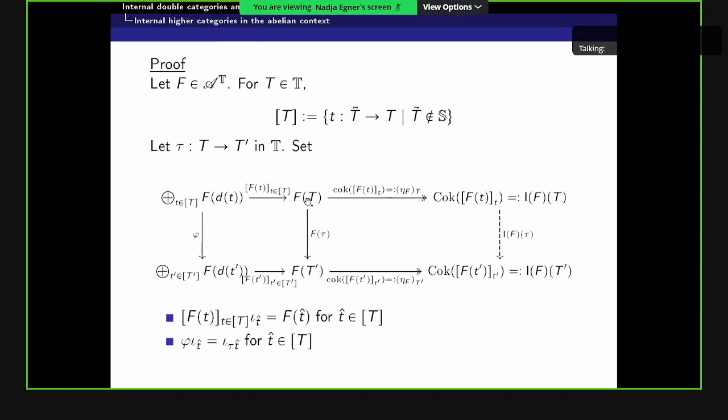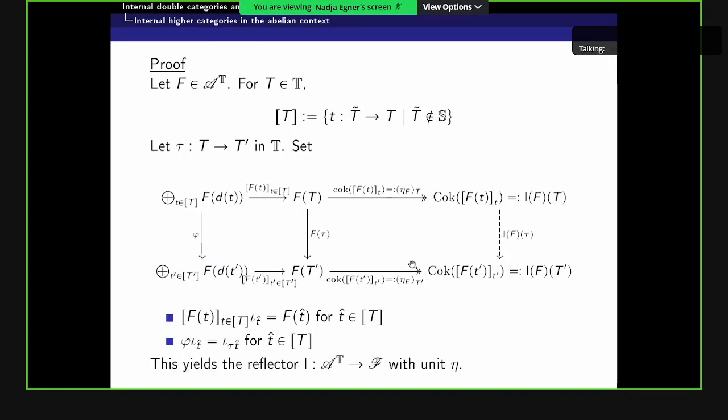And here I go from Ft to Ft' via F of tau, and we get a commutative square on the left-hand side by taking phi to be the morphism defined by phi of iota t hat equals iota of tau t hat. So here t hat goes from somewhere outside of S to T, and then tau goes from T to T'. So this morphism is indeed a morphism in square brackets [T']. And then we can take the cokernels on the top and the bottom, and we will set I F of T to be the object of the cokernel, and we also get this morphism between the two cokernels, which will be I F of tau.